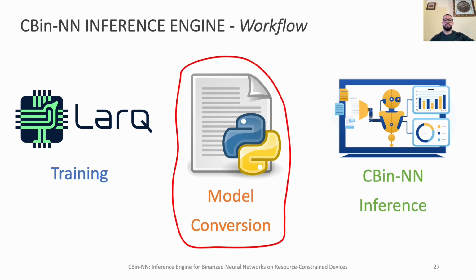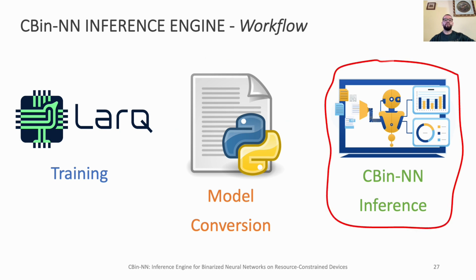Once the network has been trained, we extract the network parameters and convert them into a compatible format for the inference phase using Python. Additionally, a main function is generated through this script, which will be executed during inference on the device. Finally, we utilize the main function, network parameters, and operators from the Sequent neural network inference library to perform inference on constrained devices. This enables the implementation of binarized neural networks on devices with limited resources.